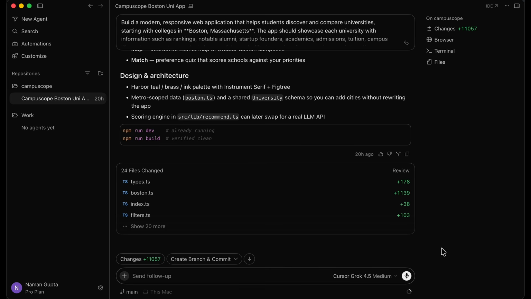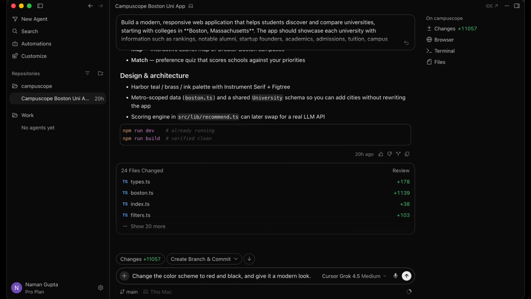So there's a lot of things that I want to add. First, let's talk about the design. For me, I'm a guy who likes the red and black color scheme. So I'm going to tell that to Cursor, or in this case, Grok 4.5, and we're going to have Grok 4.5 make that change for us. We're also going to add a couple of other changes. So first, let's say, change the color scheme to red and black and give it a modern look.